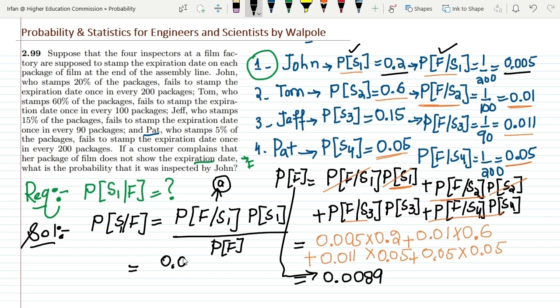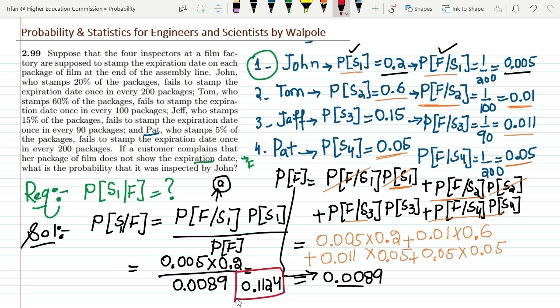0.005 multiplied by probability of s1, which is 0.2, and dividing it over the probability of f, which is 0.0089. Okay, so now calculating it, what would I get at the end? The answer will be 0.1124, and this is the solution of the question I wanted to find out, the probability of the stamping by John, if the stamping is done incorrectly.